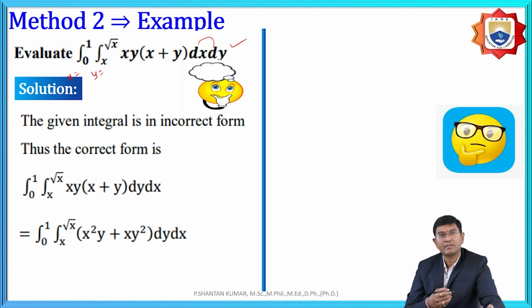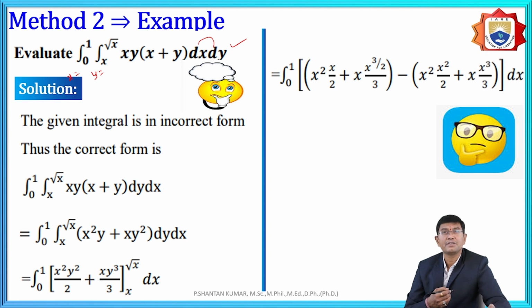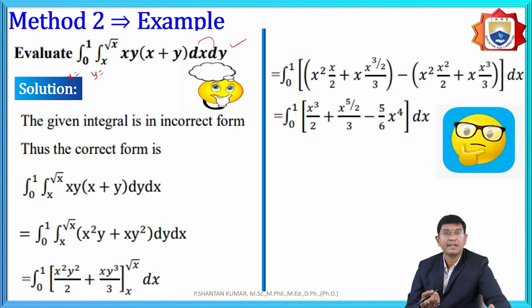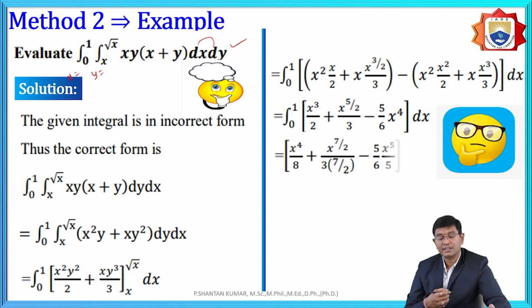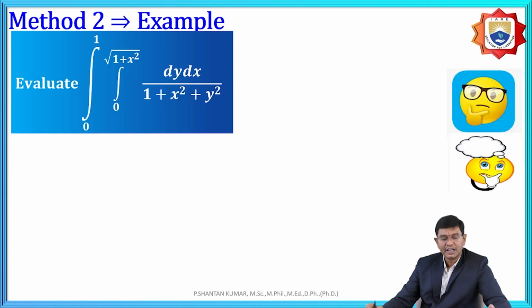For example, here integration is, and again by replacement of upper and lower limits, then the term will be, and one more further integration with respect to x, then the problem is x power 4 by 8 plus x power 7 by 2 into 3 into 7 by 2 minus 5 by 6 and x power 5 by 6, 0 to 1. Here the solution is finally 3 power 56.